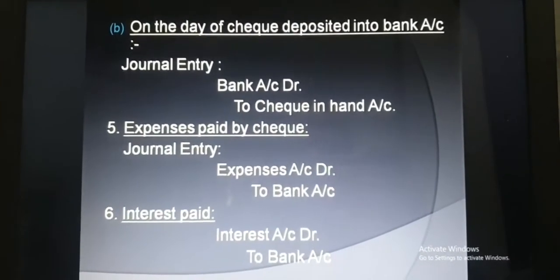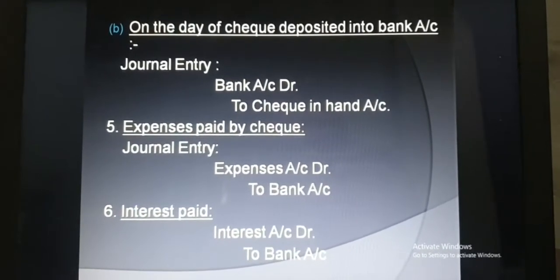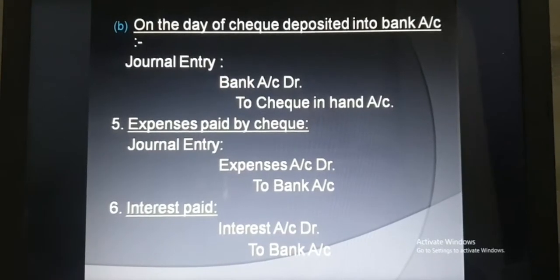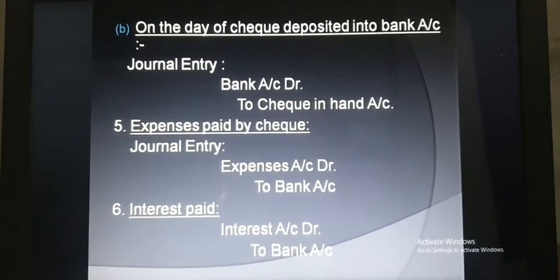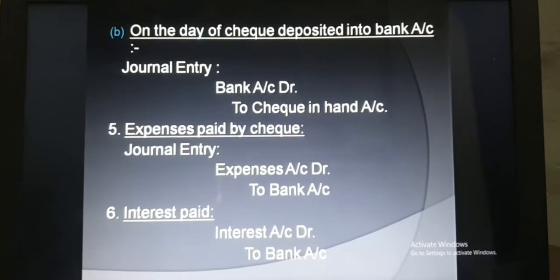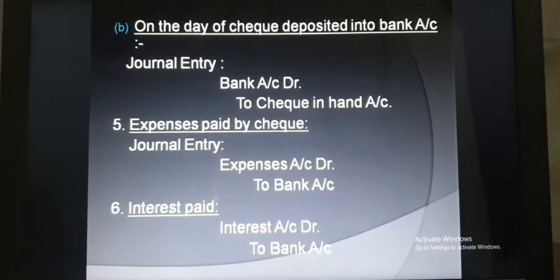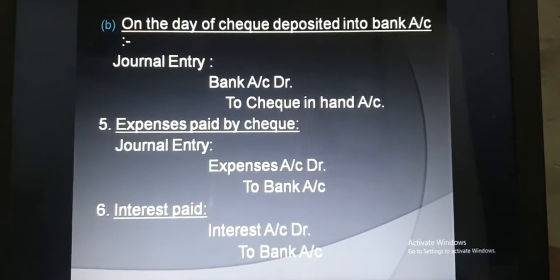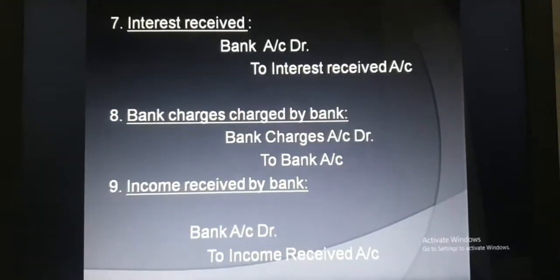Same like that, in point number 6, interest paid. If we pay any interest to bank, whatever interest is paid is an expense for the business, so interest will be debited, and what will be credited is bank, because interest in case of a bank loan we never pay in cash, it will be deducted from our bank account. So the entry will be interest account debit to bank account.